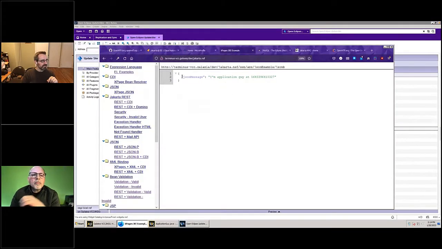And so I go over here and I've called it JSON message, and then it returns this string. And so it's converted that class to JSON. And it doesn't have to know anything about JSON ahead of time. You can take just any class, and it will figure it out.